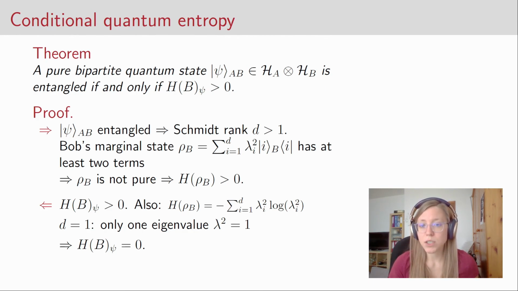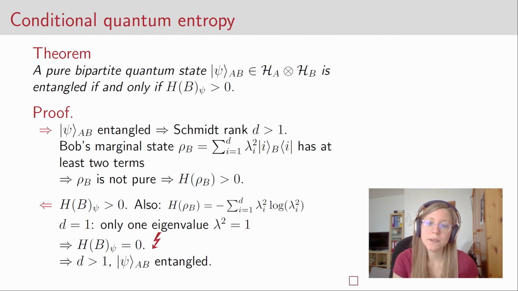This means that we also have only one eigenvalue that we call lambda squared, which is equal to 1, which also means that the entropy of the state is equal to 0. So this is a contradiction, because in the beginning we said the entropy is greater than 0, and now we get that it is 0. So the Schmidt rank has to be greater than 1, and therefore the state has to be entangled.